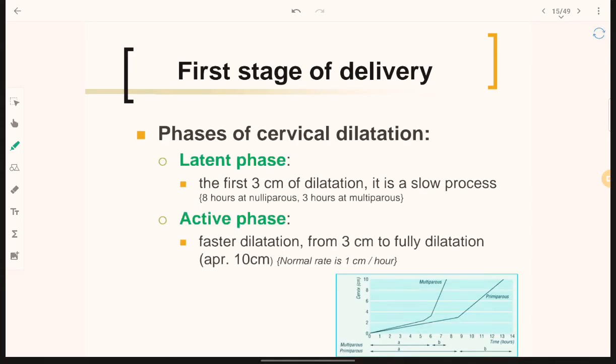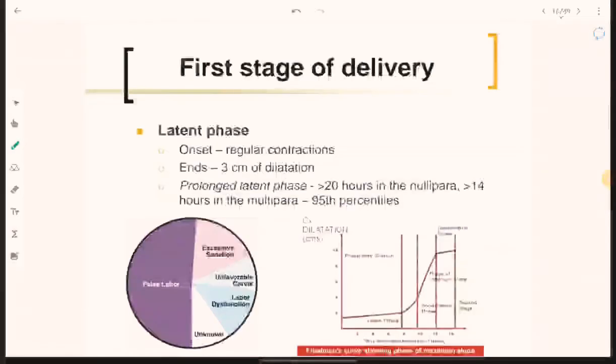Let's discuss phases of cervical dilation: the latent phase and the active phase. The latent phase is the first 3 cm of dilation. It is a slow process. Once it reaches 3 cm of dilation, then there is the active phase, with increase in dilation from 3 cm to 10 cm, that is full dilation.